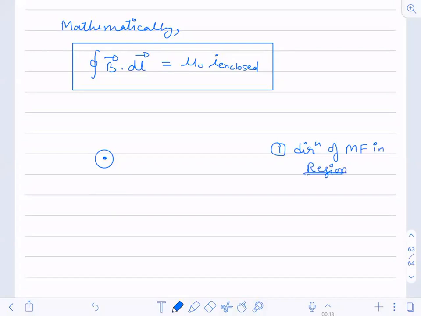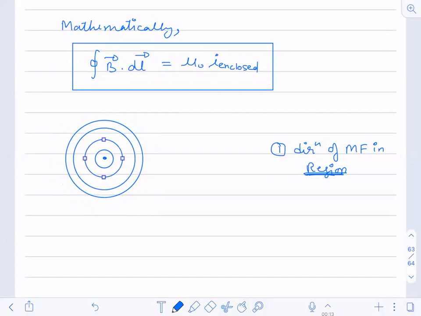Just understand, I'm asking you in a region. So when I ask you what is the direction of magnetic field in a region, you will draw a circle like this, and it will be like concentric circles, correct?